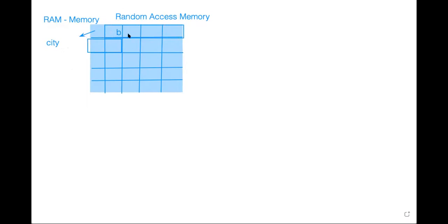B, H. This is not completely accurate. I'm just showing how it can be. So this occupies a set of contiguous memory units, one after another. So when I did Indore, the computer literally assigned separate units.